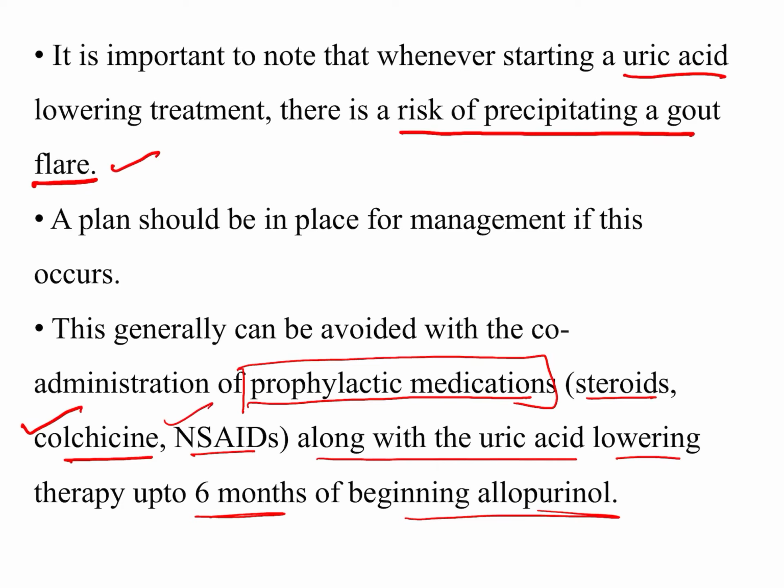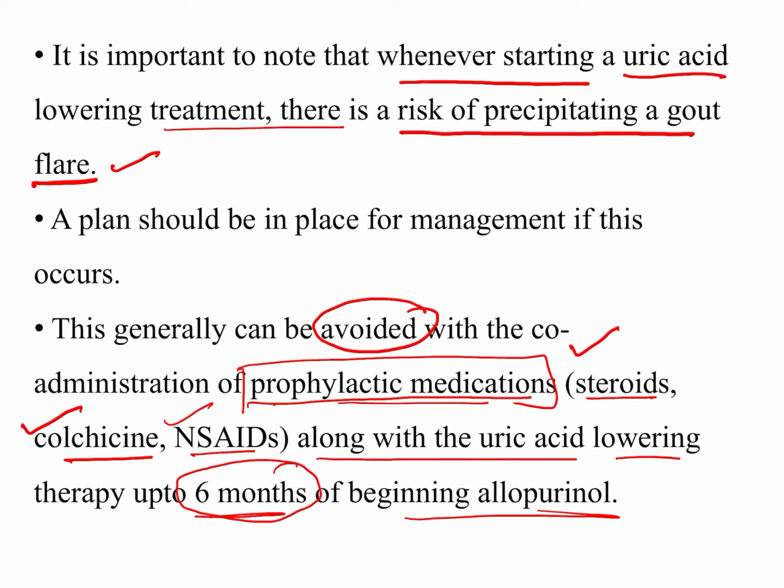So it is important to note that whenever we start uric acid lowering treatment, there is a risk of precipitating a gout flare. It can be avoided by co-administration of prophylactic medications, and these prophylactic medications need to be taken for about 6 months after starting allopurinol.